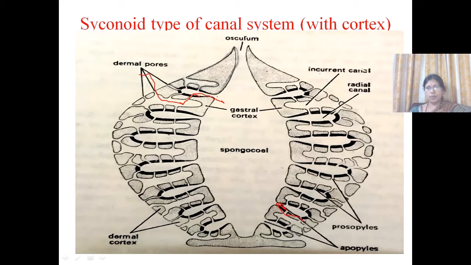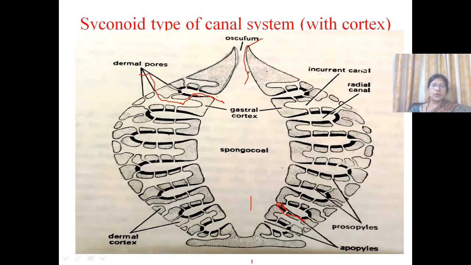So from these apopiles the water will flow into the spongocoel. And from the spongocoel, the water flows out through the ossiculum. Water flows out through the ossiculum.